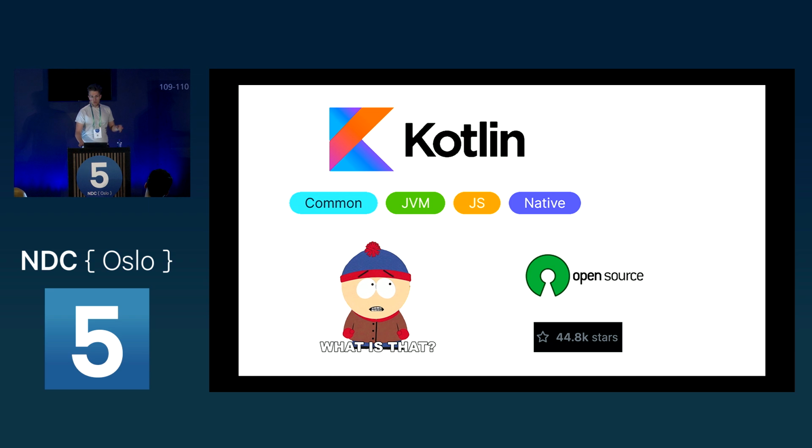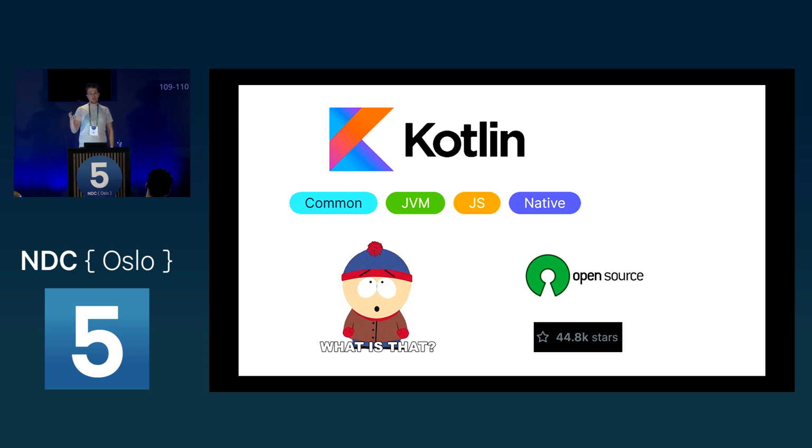So what really is Kotlin? Well, Kotlin is heavily influenced by other languages like C# or Java. Kotlin is a multi-paradigm language developed by JetBrains, the people who brought us IntelliJ, Rider, or WebStorm. It's also a multi-target language, so you can compile it to JVM, to JavaScript, and also to native, for Linux, Windows, and macOS. You can even compile it to, for example, use it with Swift or with C libraries.